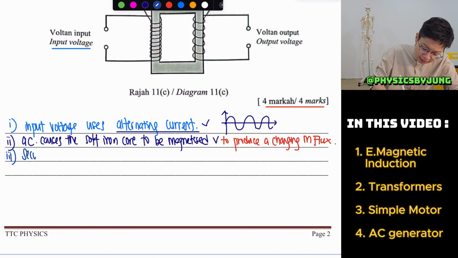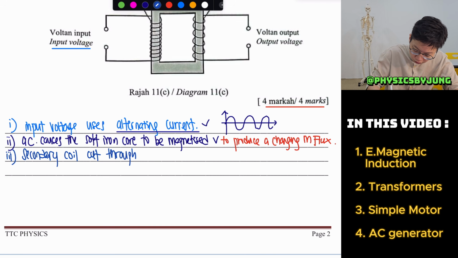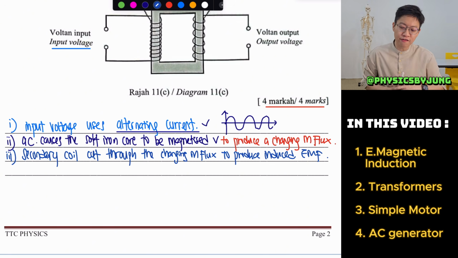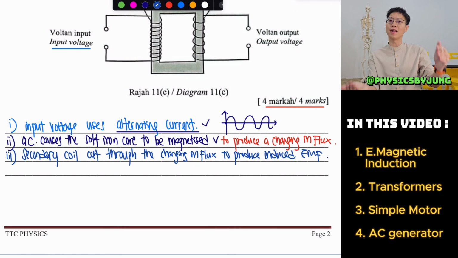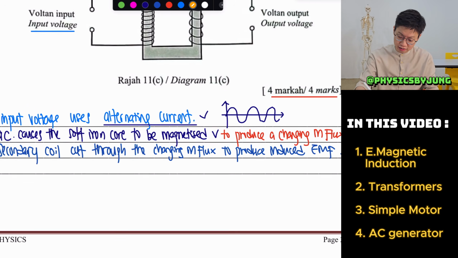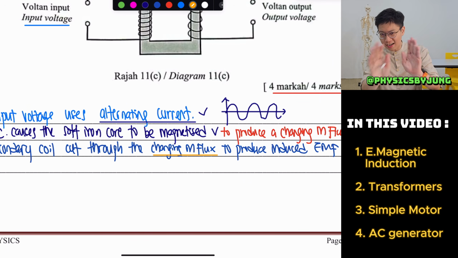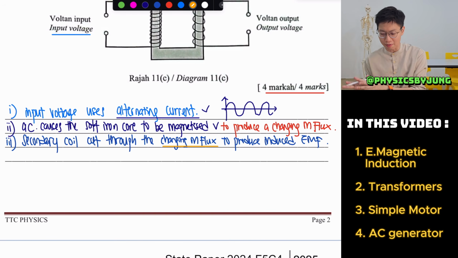Then you will say that the secondary coil will cut through the changing magnetic flux to produce induced electromotive force in it. So when you have cutting of magnetic flux in the secondary coil, remember guys, if you want to write cutting of magnetic flux, you can say that it will cut through the changing magnetic flux. You must write cut, you must write change; this is the best answer to produce induced EMF.